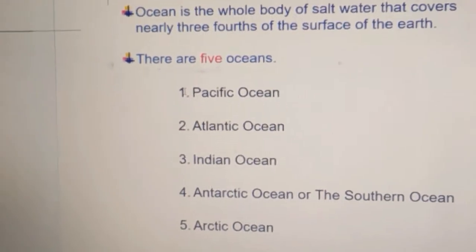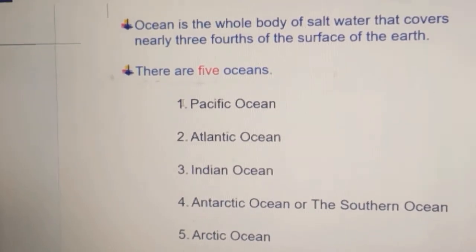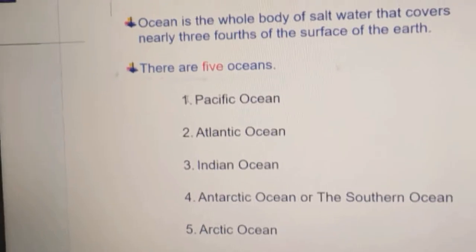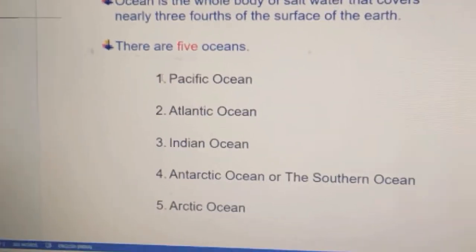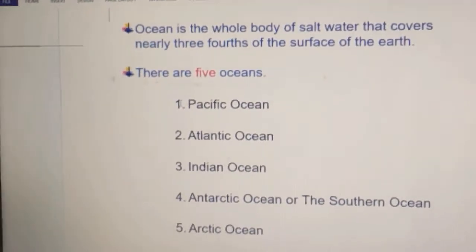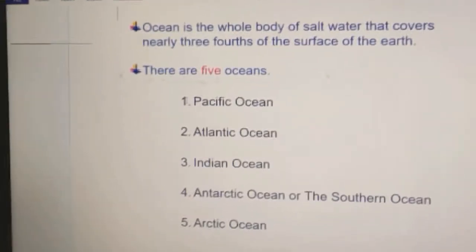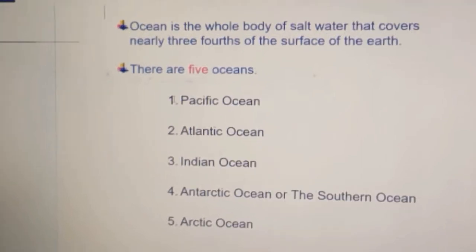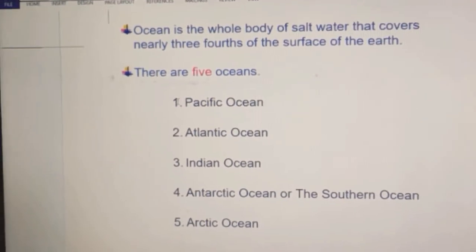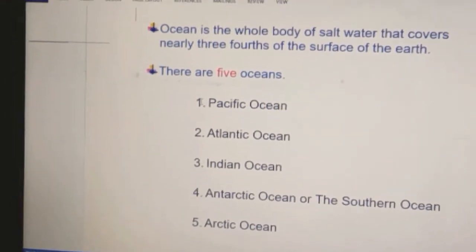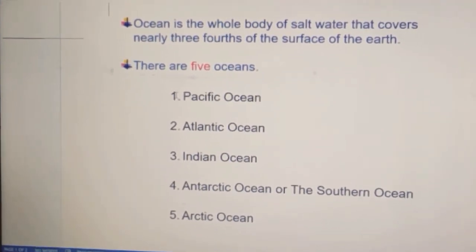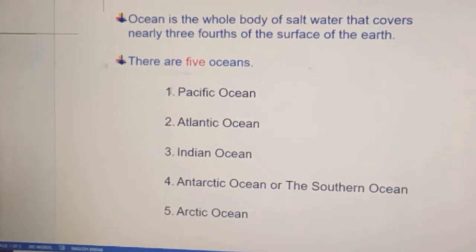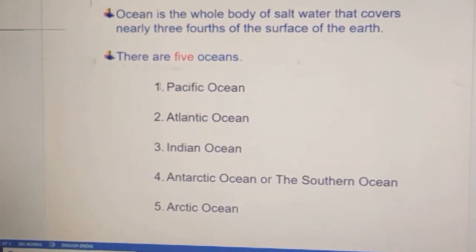Let us see the definition of ocean. Children, you can make a note of it. Ocean is the whole body of salt water that covers nearly 3/4 of the surface of the earth. I'll repeat again. Ocean is the whole body of salt water that covers nearly 3/4 of the surface of the earth.